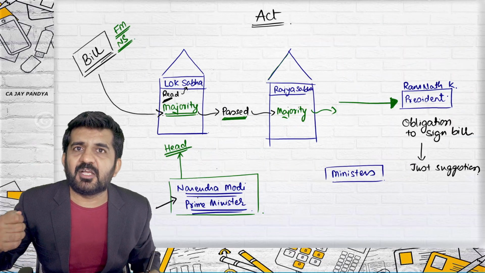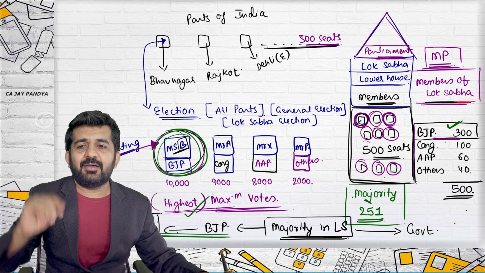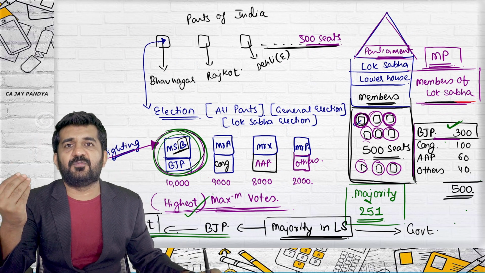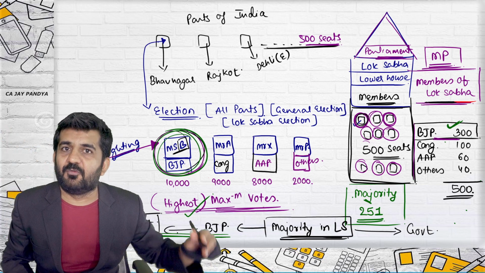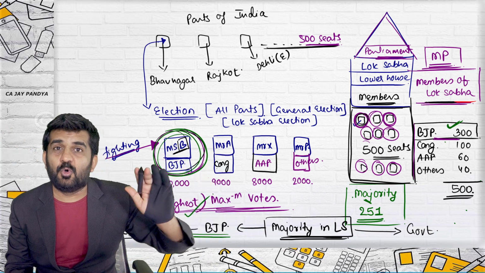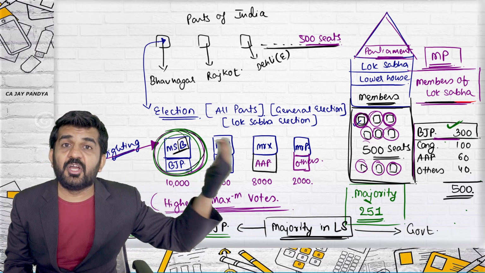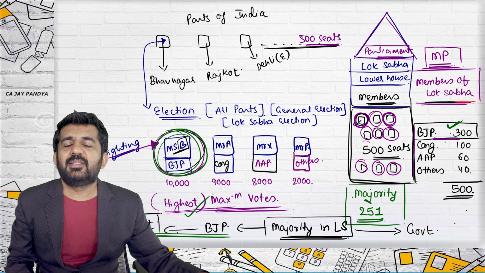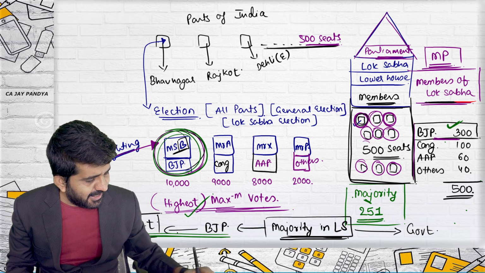How will it be passed in Lok Sabha? There are 300 members of BJP. Say, I'll give you an example. Suppose 5 of them refuse for this particular bill. They don't give vote in favor of this bill. They give vote against this bill. Then also they have 295 more people. Still they have majority.